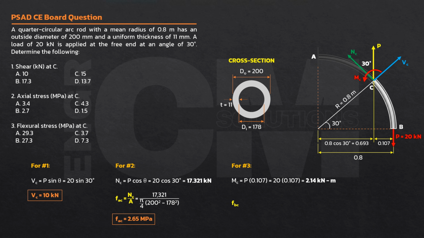Flexural stress, so you will use Mc over I. Ang moment, gawin mo siyang newton-millimeters. Ang c natin is distance to the outermost fiber, farthest distance from the neutral axis to the outermost fiber. So, kalahati siya ng outer diameter. Half ng outer diameter. And moment of inertia of a hollow circle, pi over 64 outer diameter raised to 4 minus inner diameter raised to 4. So the bending or flexural stress is 7.31 megapascal or 7.3 megapascal.